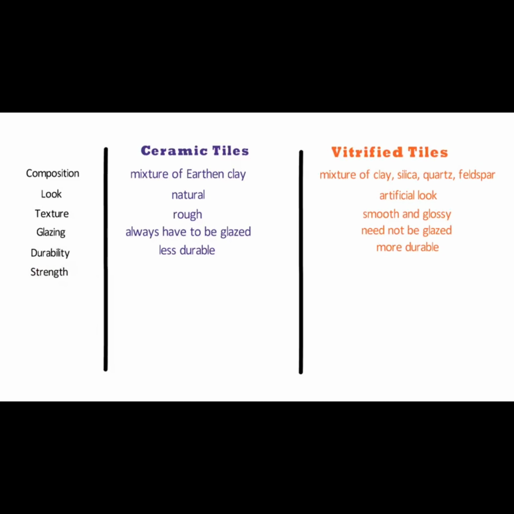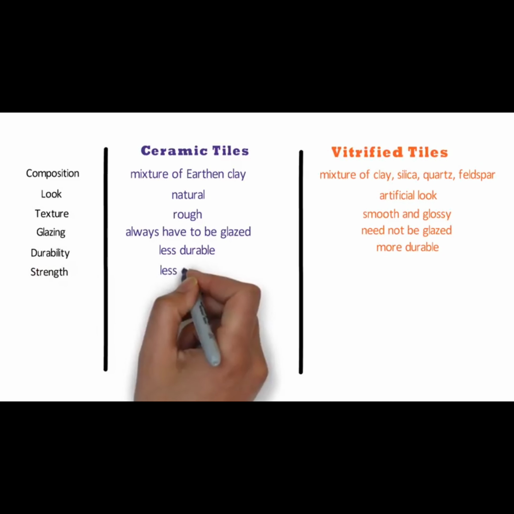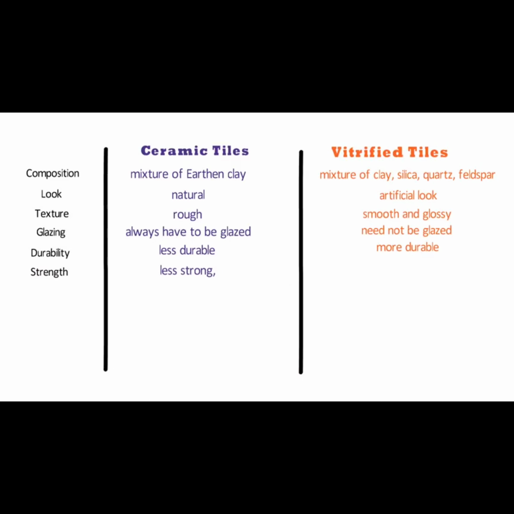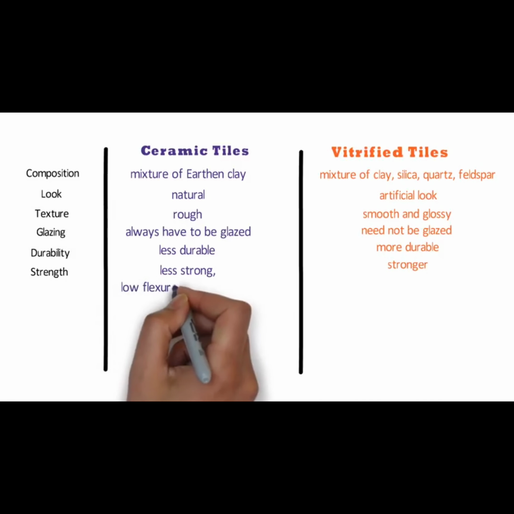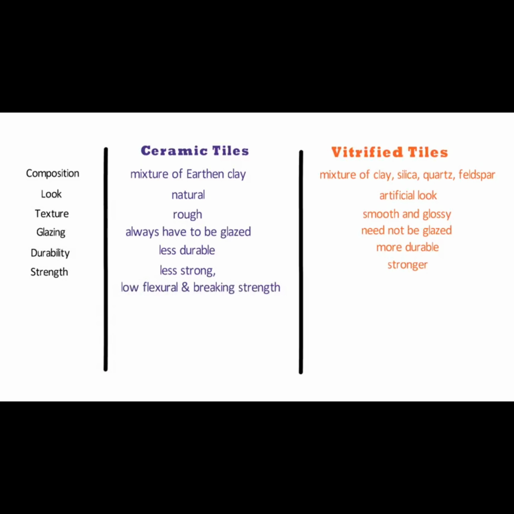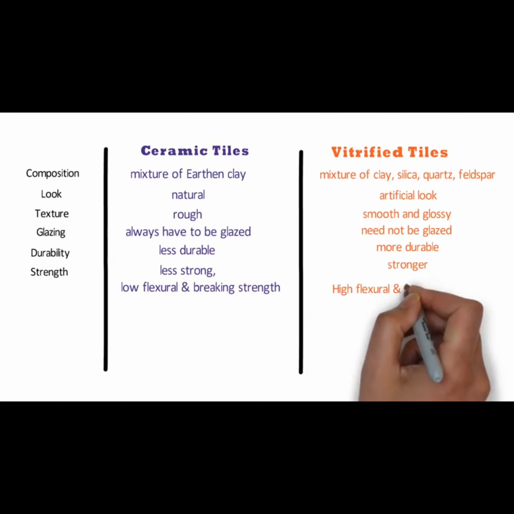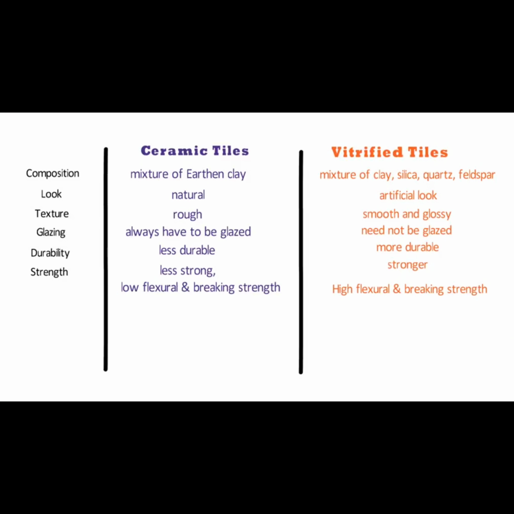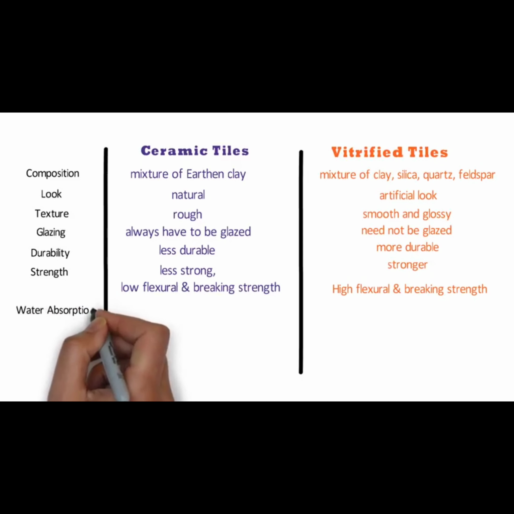Number 6 is strength. Ceramic tiles are less strong than the vitrified tiles. Vitrified tiles are stronger as compared to ceramic tiles. Ceramic tiles have low flexural strength, which is 22 Newton per mm square, and low breaking strength, which is 200 Newton. Whereas vitrified tiles have high flexural strength, that is 35 Newton per mm square, and high breaking strength, that is 700 Newton.